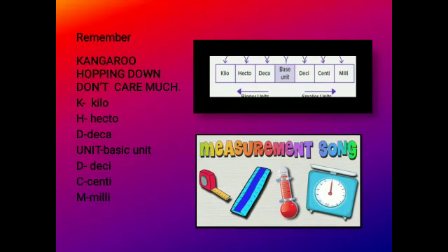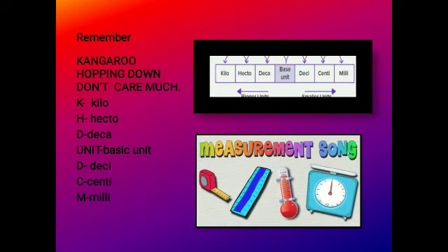So one more thing I just want to tell you, that is very interesting. Sometimes you are thinking how to learn this kilo, hecto, deca, deci, centi and milli, and you face problems. So I think it will be better if you learn this sentence: kangaroo hopping down, don't care much.